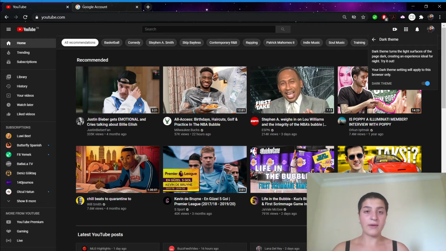For iPhone and iPad, the YouTube app has its own dark mode option too. To enable it, launch the app and tap your profile icon at the top right corner of the screen. Tap Settings in the menu that appears. Activate the dark theme just like we did here on the settings screen. To use YouTube's normal light theme again, return here just like you did when you were turning it on, and you will deactivate the dark theme slider.